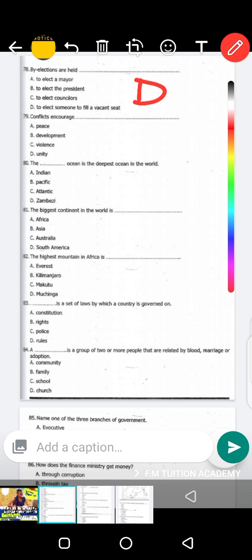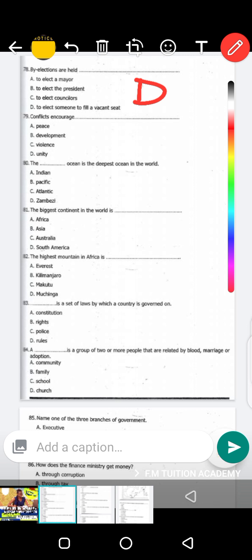This could be due to the death of a president, a councillor or a mayor, so that the empty position is replaced and a new person comes. Or if the person changes party and goes to another party, there will be a vacancy in that position.